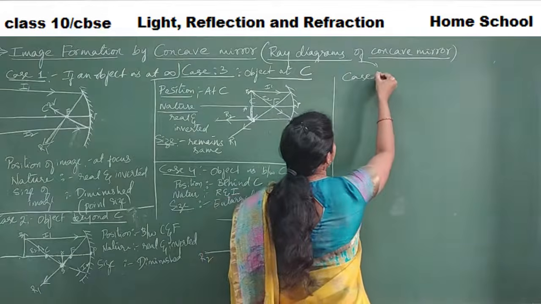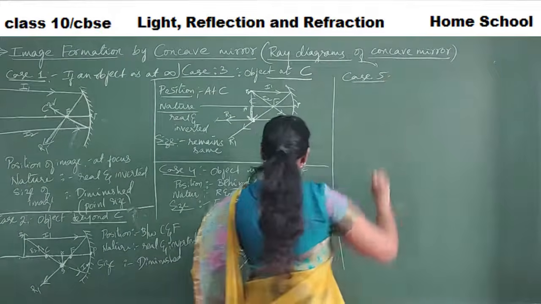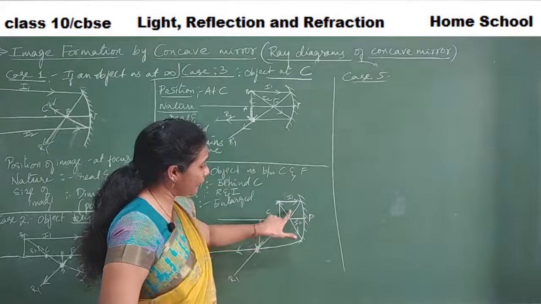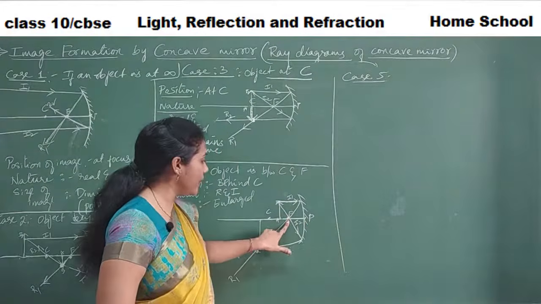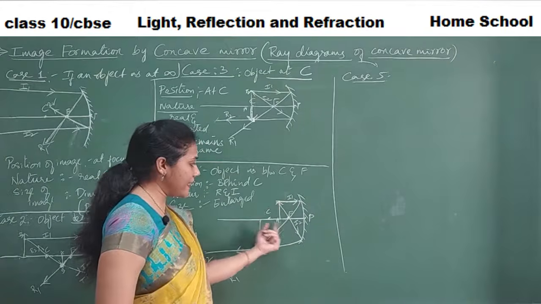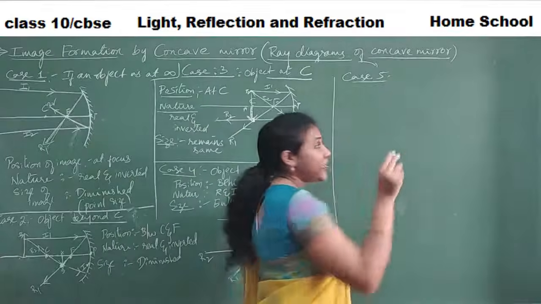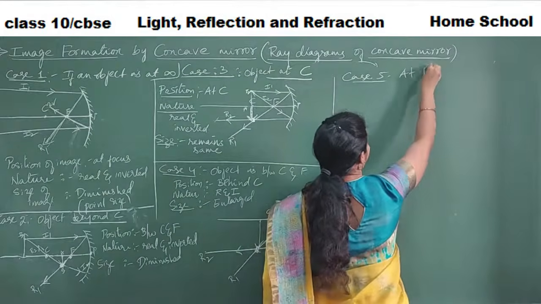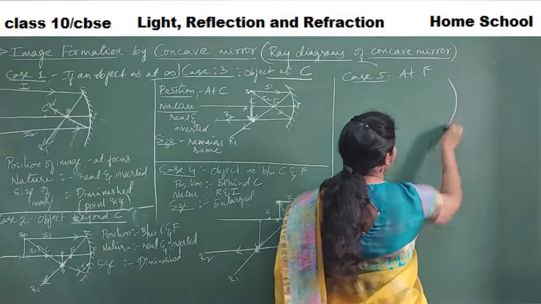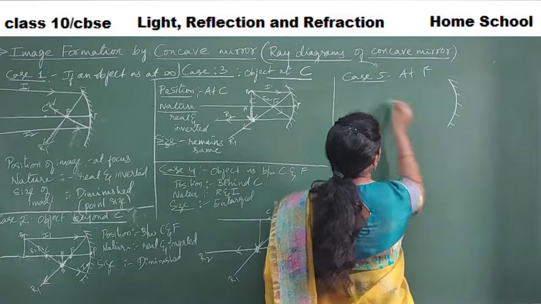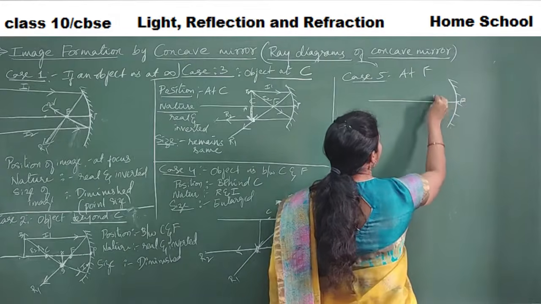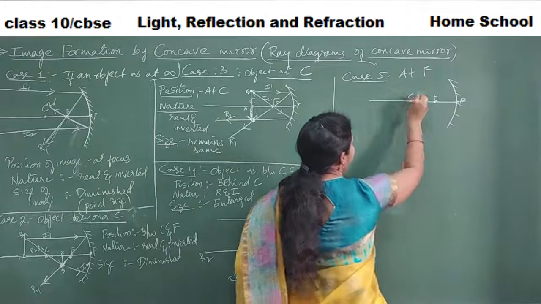Now let us see case 5. In case 5, I will bring the object exactly at the focal point, the principal focus. See, in case 4, we have seen the object being between C and F, right? And now the object is exactly at F. Let us see how our diagram looks. Say this is the pole, right? And this is our focus and this is our center of curvature.